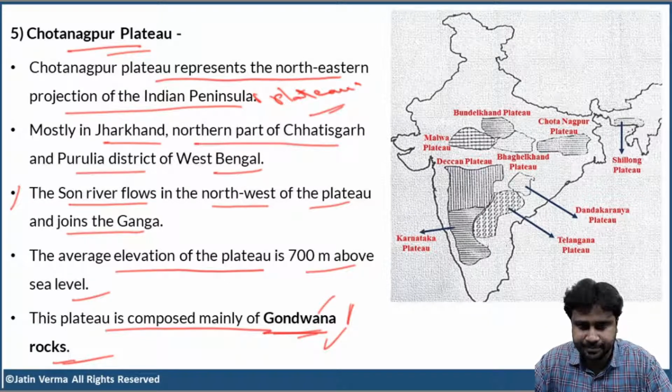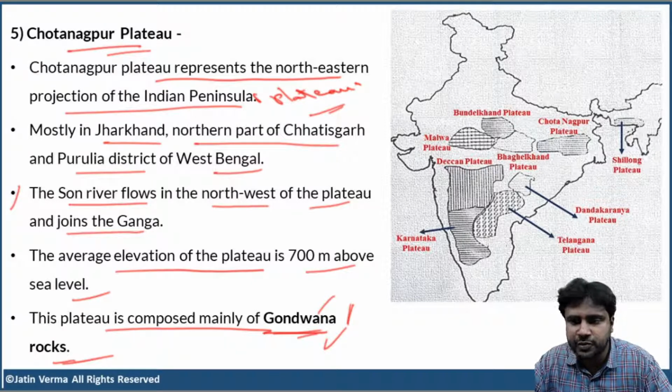So is this clear? Does anybody have any more doubts? Of course, you have to revise this once or twice, only then you'll understand, only then you'll remember this. So we'll do one thing, we'll just quickly revise through the Chota Nagpur Plateau. Okay?